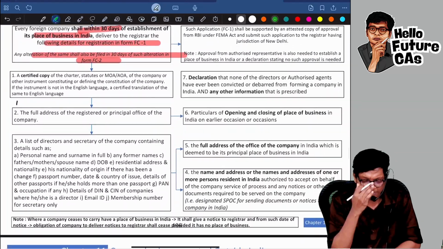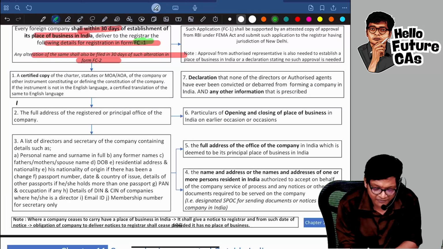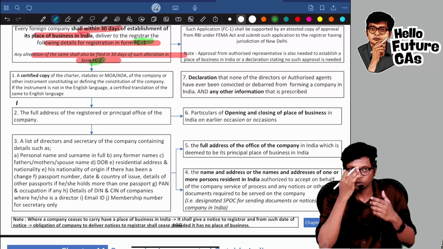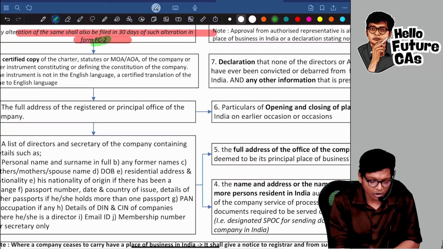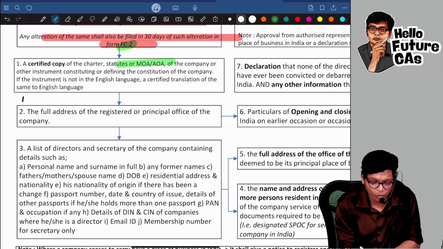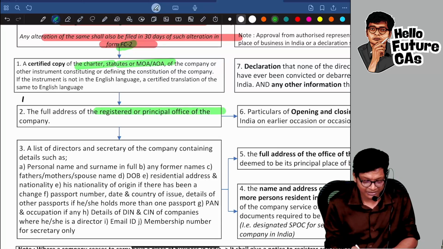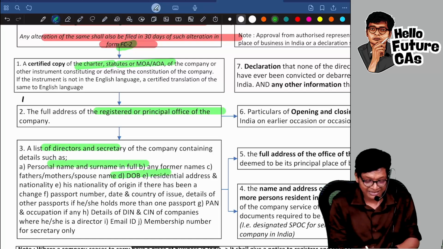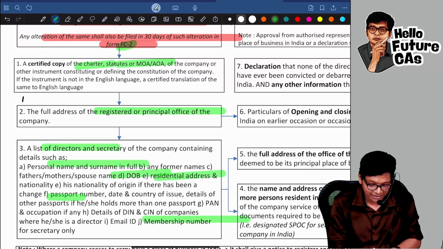Sir, what are those amendments, sir? What are those attachments? So in this FC1, what are the attachments? In this attachment, one new point is there. What is already there? They're asking you details of MOA, AOA, or your charter, or the full address, date of birth of directors, their spouse name also, then membership, residential address, passport number,